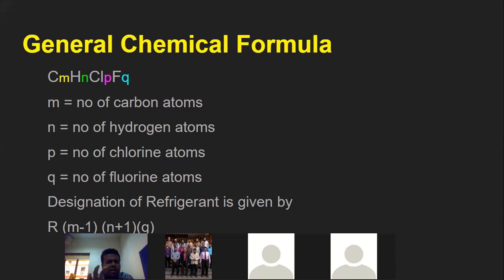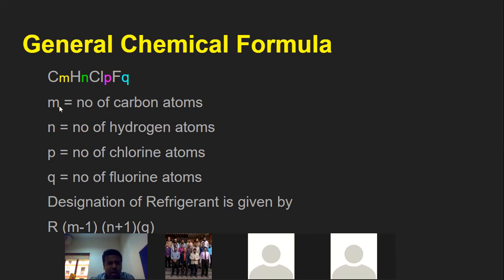We will just try to understand what to understand by seeing the name of the refrigerants, how to designate the refrigerant, how to select the refrigerant, what properties the refrigerant should have. We need not go into the details of how to make the refrigerant.